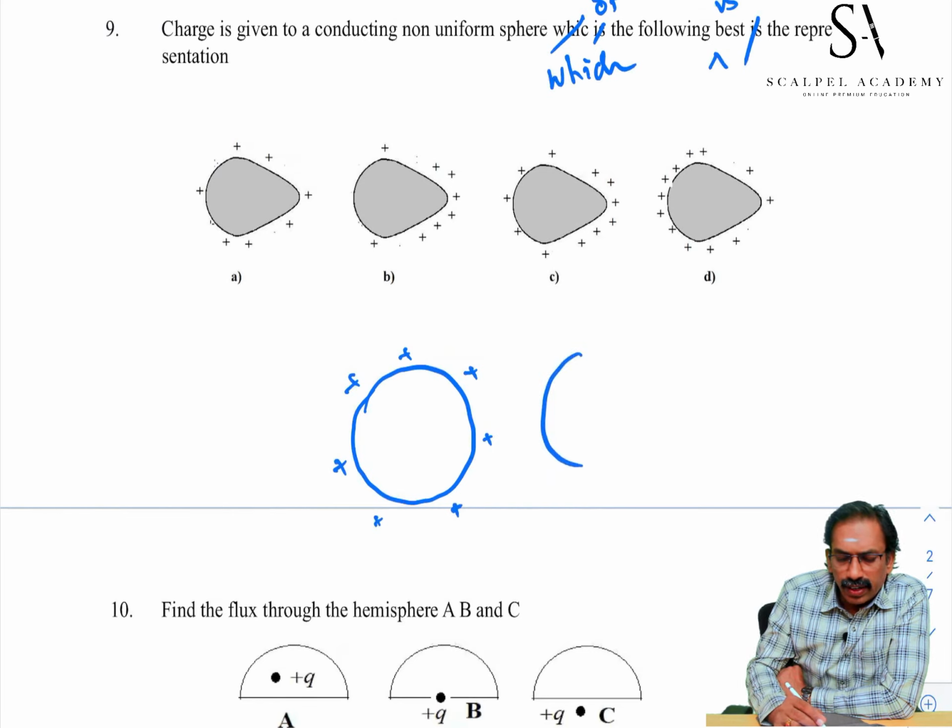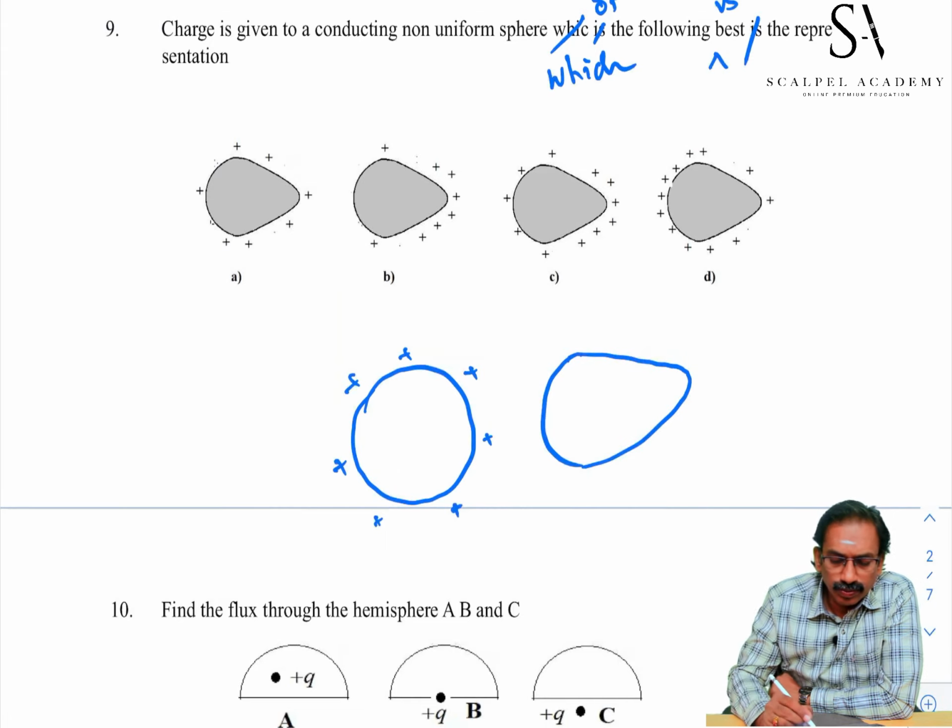In such a non-uniform conductor, if you give a charge, it is distributed unevenly such that charge density is a maximum at a sharp end, less dense at a wider end.